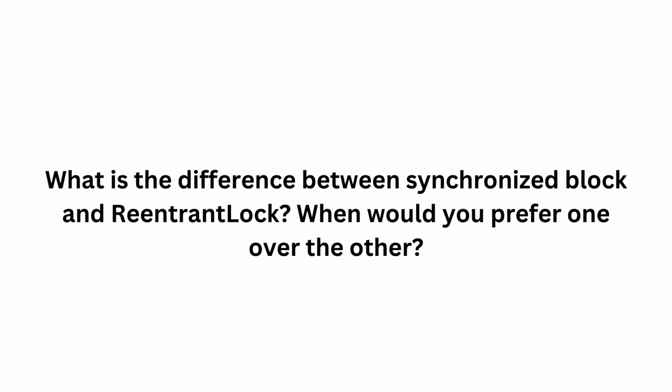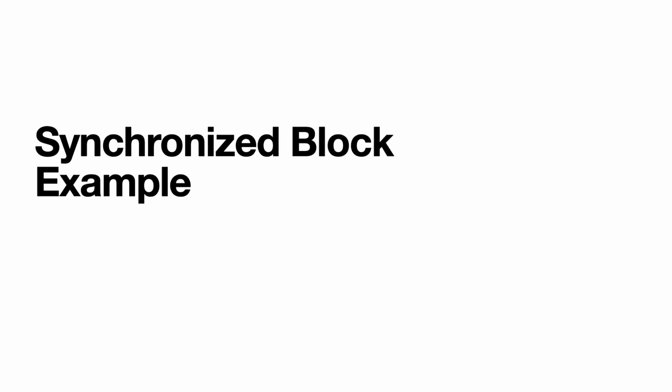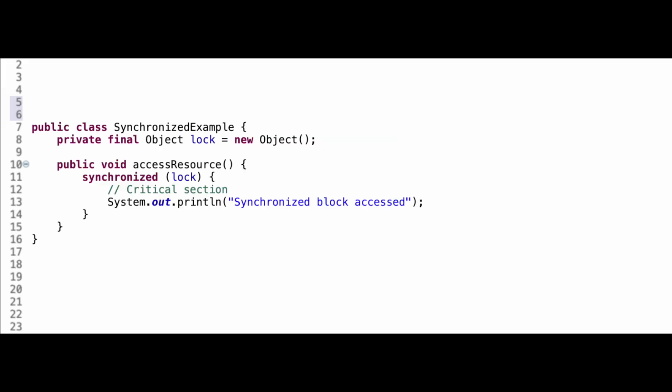In synchronized block it cannot try for a lock without waiting, so there is no polling or timeout. So here we don't get that flexibility. Also it only provides you exclusive locking, so there is no fairness or lock interruption here. Now the good thing is that it is simple to use and less error prone. So if you want a more straightforward basic locking mechanism, then use synchronized block.